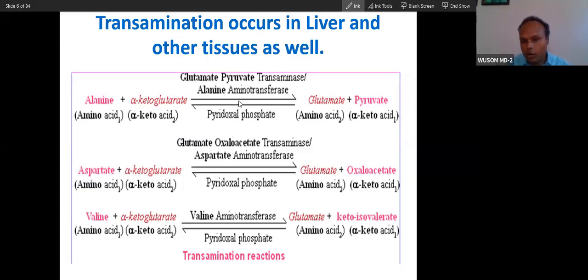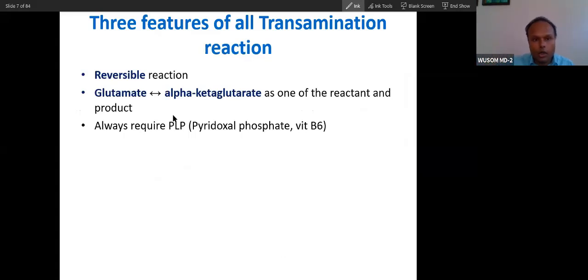Almost all amino acids have their own transaminases that catalyze this transamination reaction. There are three features of transamination reactions. One, all transamination reactions are reversible. Second, you will see glutamate and alpha-ketoglutarate as one of the reactants and one of the products. If this is the reactant, this will be the product, and vice versa, because this is a reversible reaction.